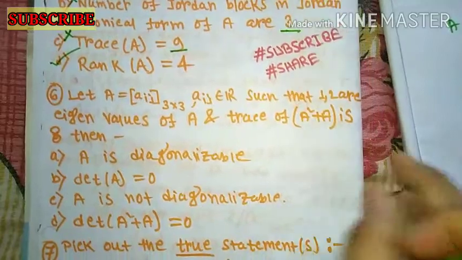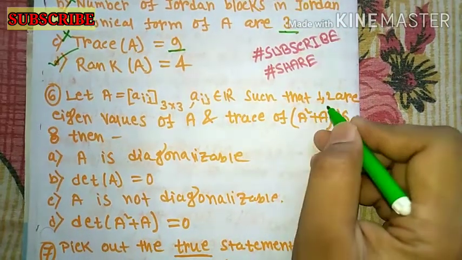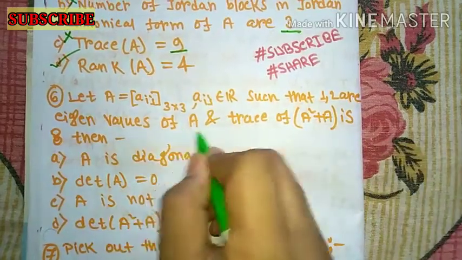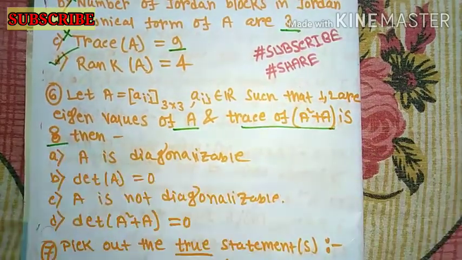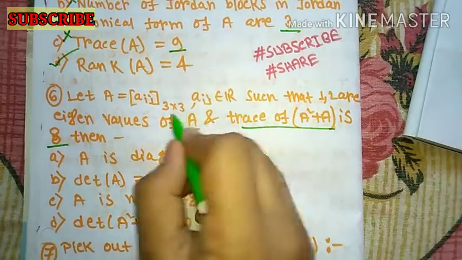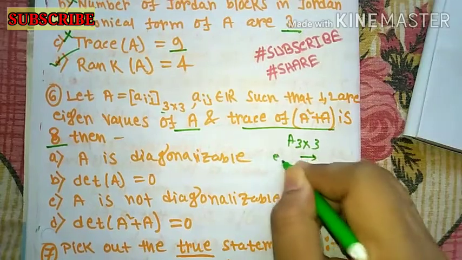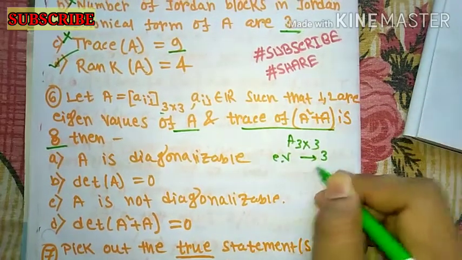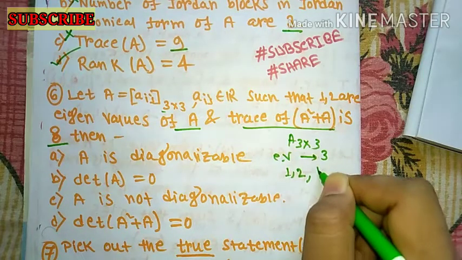Question number 6 is: let A be a 3 by 3 matrix with real entries such that 1 and 2 are eigenvalues of A, and it is given that the trace of A square plus A is 8. Then which of the options is true? Since A is a 3 by 3 matrix, the total number of eigenvalues is 3. Given that 1 and 2 are eigenvalues, let the third eigenvalue be lambda.